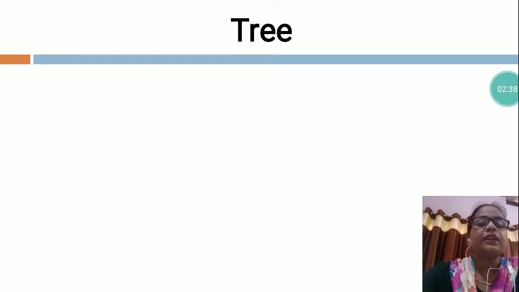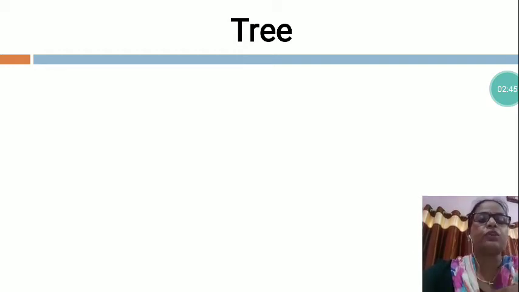It gives us shade. It gives us oxygen, and with the help of oxygen, we can breathe. Due to trees, there is a balance of rain and air in the whole world.